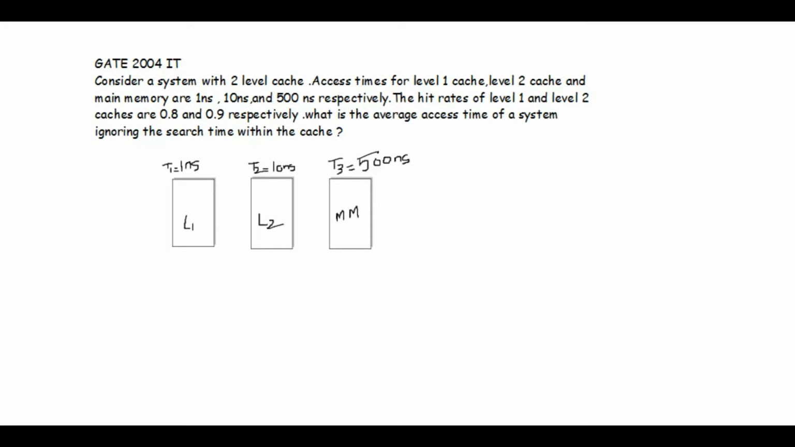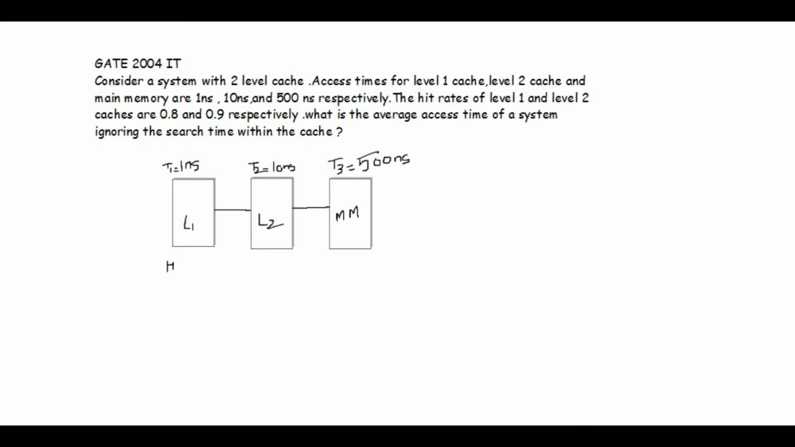So if the instruction is present in the level 1 cache, then CPU will directly get that instruction from level 1 cache. And if it is not present in the level 1 cache, then it has to look in level 2 cache. And in case the instruction is not in level 1 and in level 2 cache, then that time it has to check in main memory. So in this way it works.